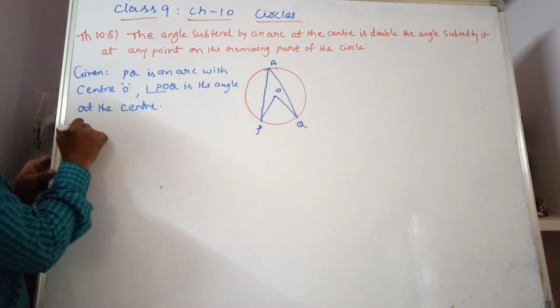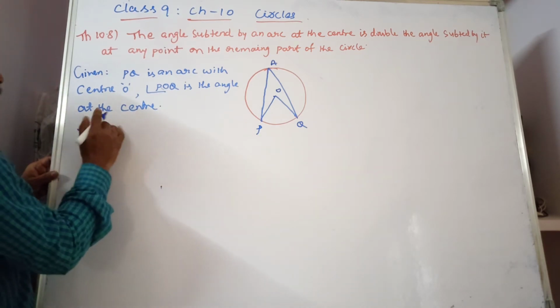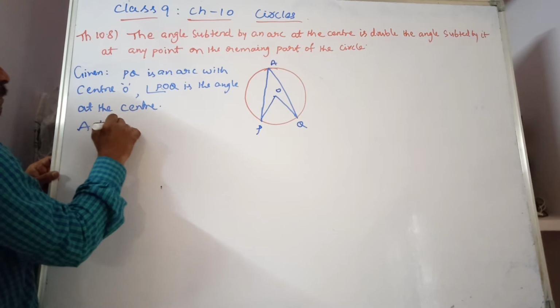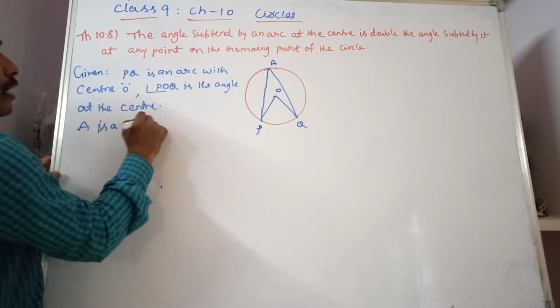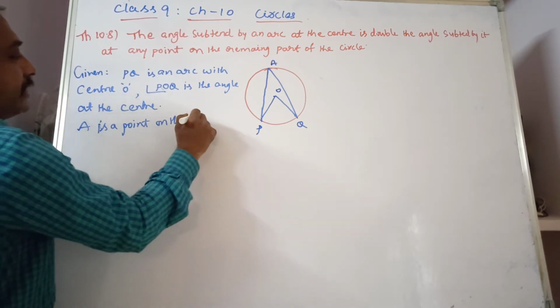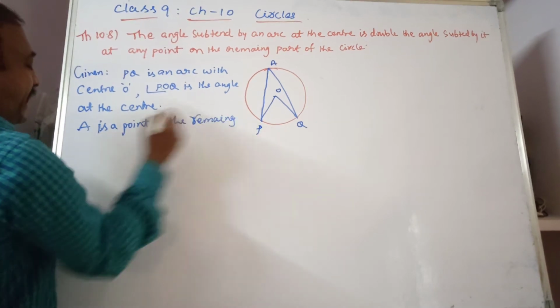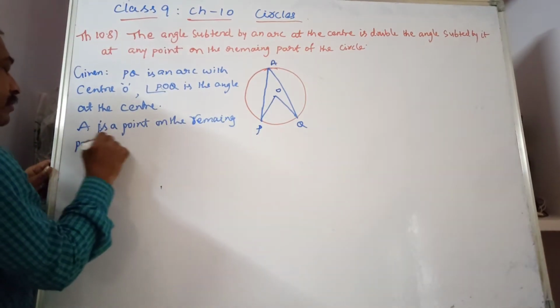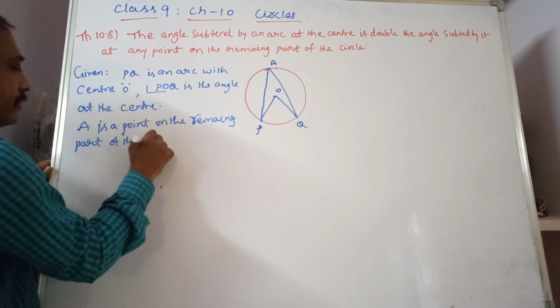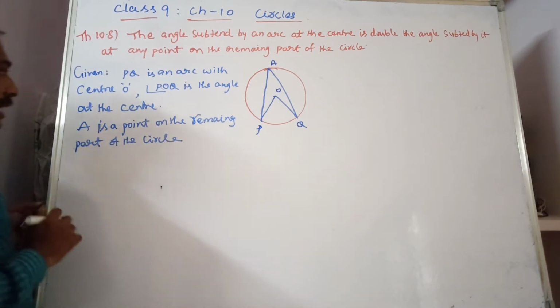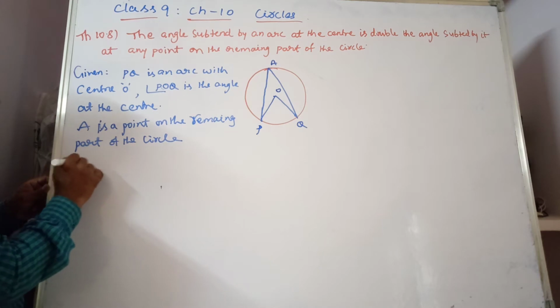Now A is a point on the remaining part of the circle. Required to prove: what we have to prove?